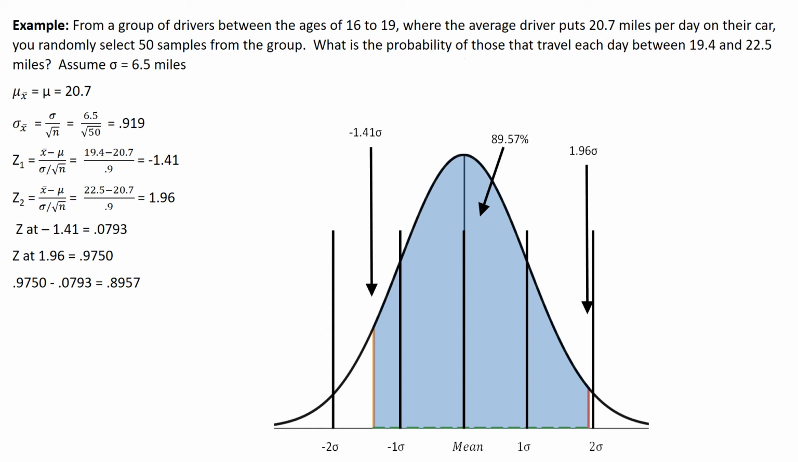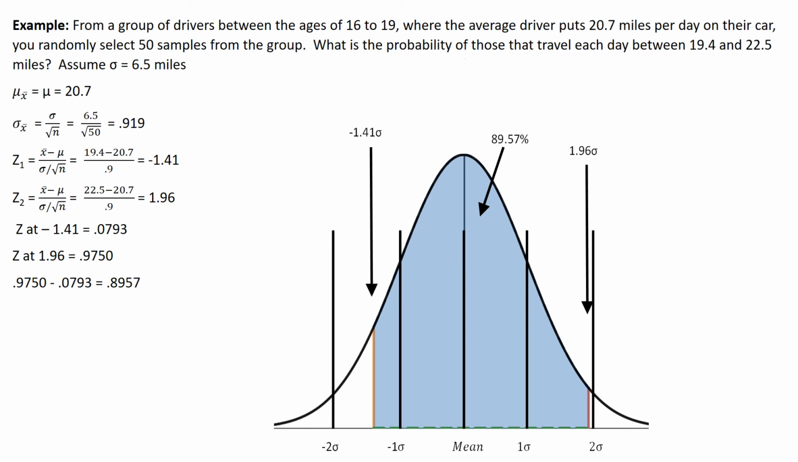Let's look at this one here. A group of drivers between the age of 16 and 19, where the average driver puts 20.7 miles per day on their car. So this could be 1,000 drivers, but we're going to select 50 from that group. What is the probability that those travel each day between 19.4 and 22.5 miles? Assume a deviation of 6.5 miles.